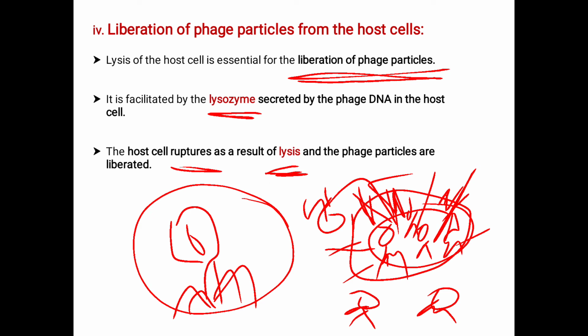Here we studied the four steps. First one is the infection. Second one is the synthesis of phage components in the host cell. Third one is the assembly of new phage particles. The fourth one is the liberation of phage particles from the host cell. This we studied in the lytic cycle.